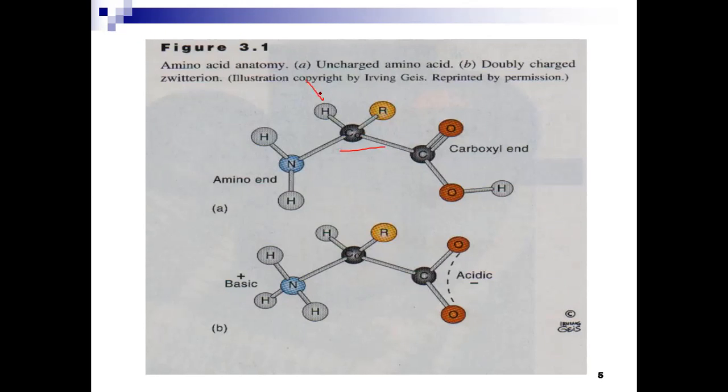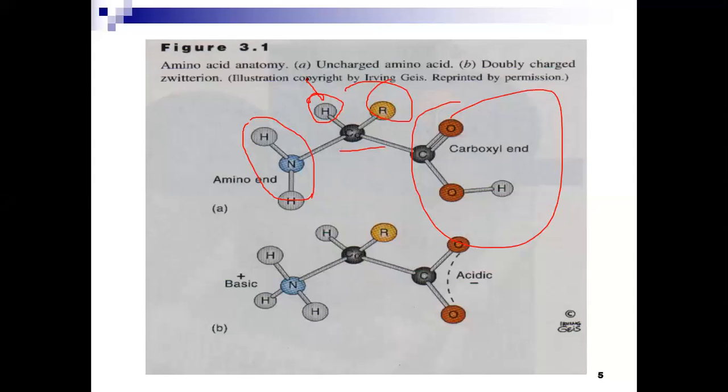On one side, it contains the hydrogen, alkyl group, amine group, and the carboxyl group. Sometimes the amino group contains a positive charge, and if this hydrogen is removed, the carboxyl group will contain a negative charge. So sometimes it can act as a base and sometimes as an acid. We will discuss this later.